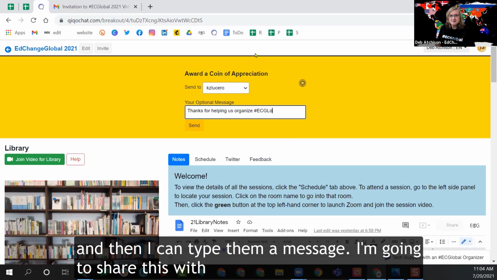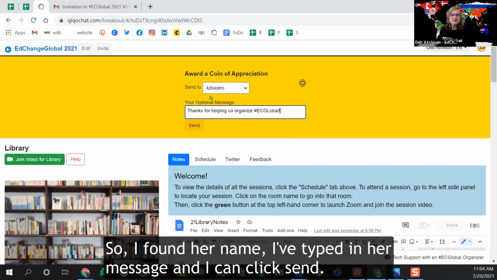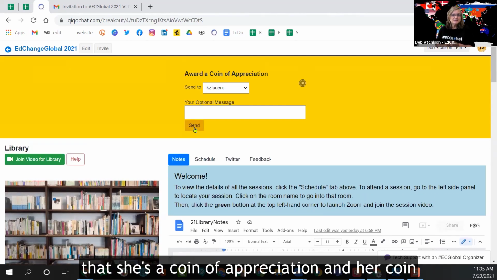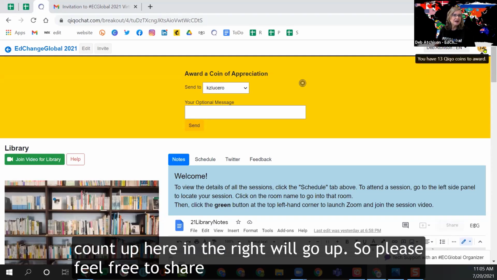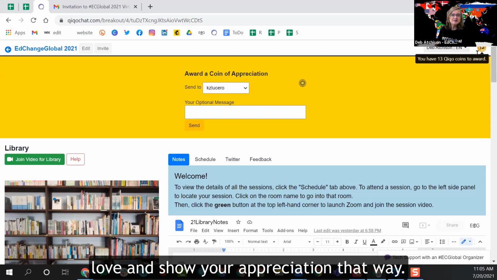So I'm just going to share this with Kelly, who is one of our EdChange Global organizers. So I found her name, I've typed in her message, and I can click send, and that's going to send her a coin. She will get an email that she's received a coin of appreciation, and then her coin count up here in the right will go up. So please feel free to share those coins, spread the EdChange Global and QiqoChat love, and show your appreciation that way.